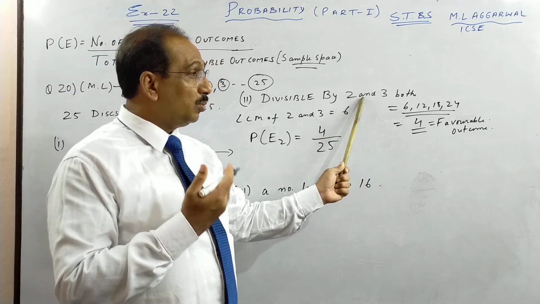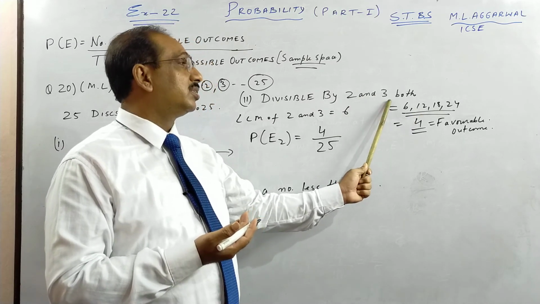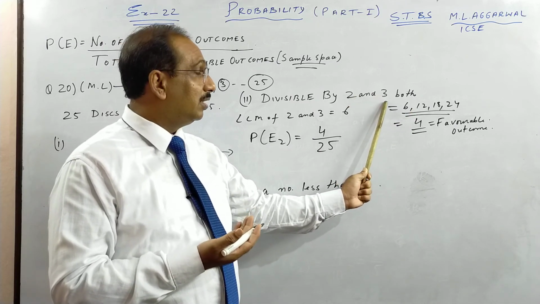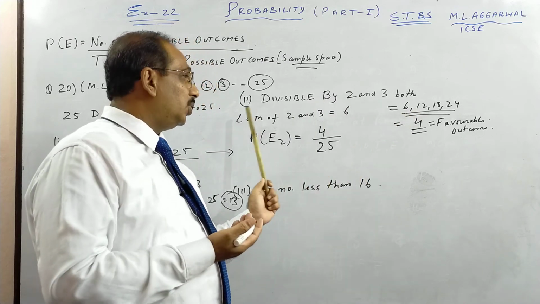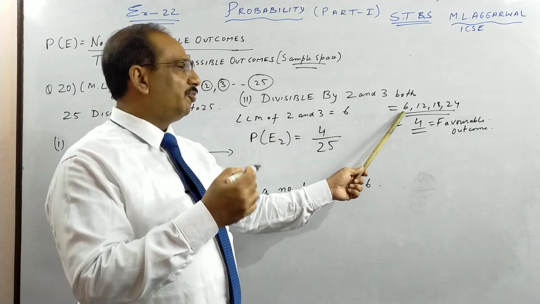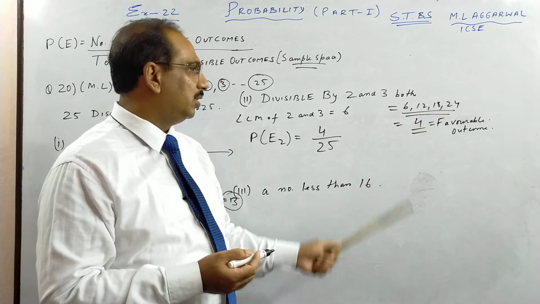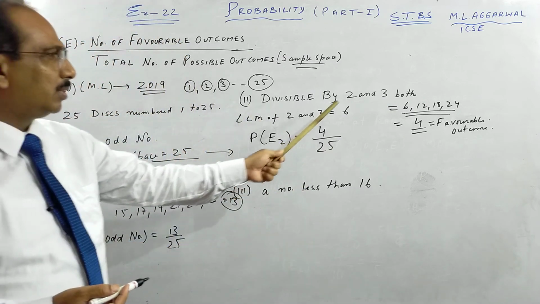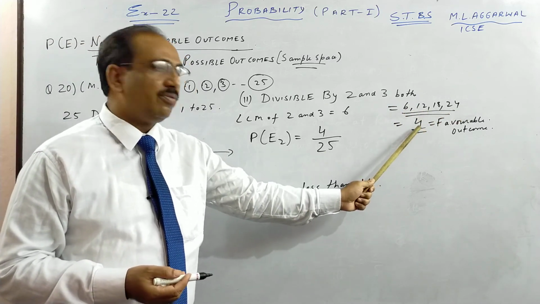Please check these numbers, listen, divisible by both 2 and 3. Remember, 4 goes by 2 but not by 3. 2 goes by 2. So the LCM of these two numbers goes by both 2 and 3. See, 8 will come. It goes by 2 but it does not go by 3. 10, same way. 12. So multiples of 6. Another way I told you, write in a long way all the numbers 1 to 25. You encircle multiples of 2, multiples of 3, and you will see these are common. So 4 out of 25 discs are divisible by both 2 and 3.